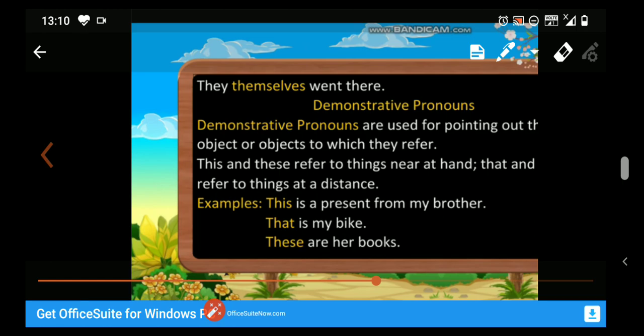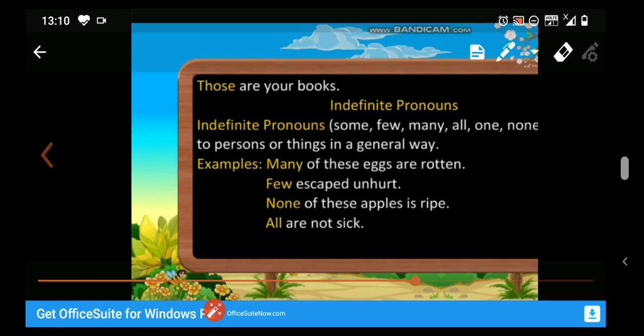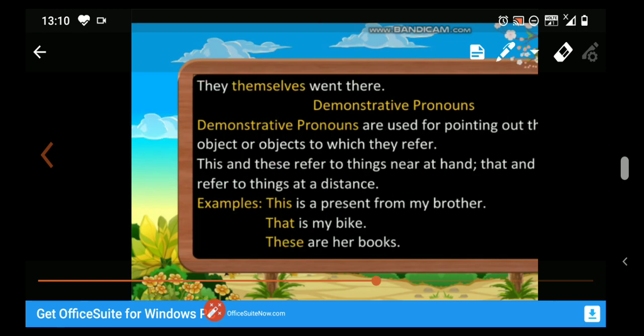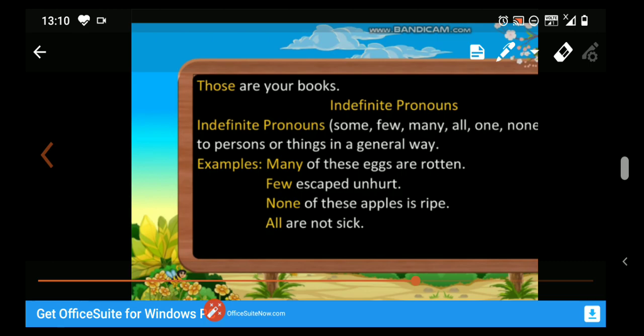The things which are near at hand, we use this and these for, and the things which are at a distance, we use that and those. This for the singular and these for the plural, that for the singular and those for the plural things. But remember one thing, this and these for the nearer things and that and those for the further things.